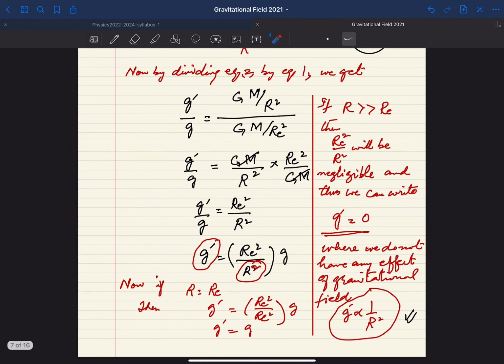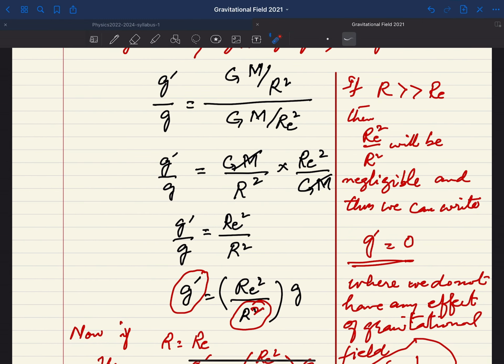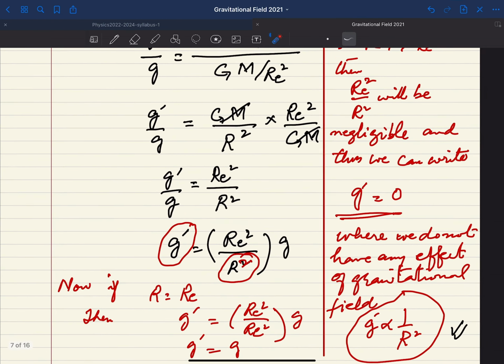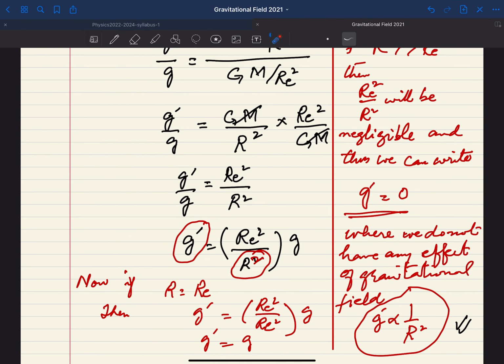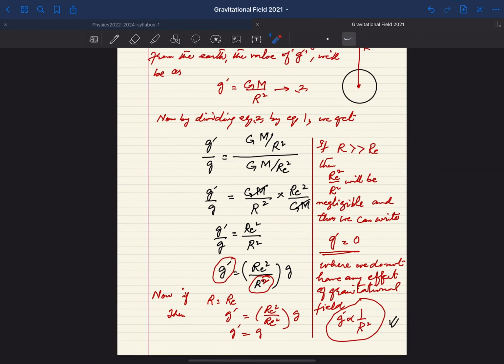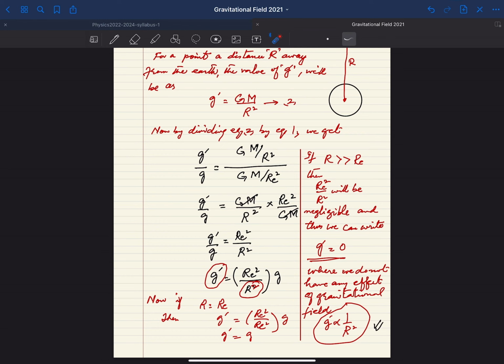So this is the same situation, but when you have a long distance, what will be the situation? You can consider that R E is negligible, then you can simply say that g is equal to 0. So g will be 0 when you are at a very long distance from the surface of the earth, and that will be an infinite point. Remember this thing, that infinite point means where the value of g becomes 0. This is a very, very important thing, where we do not have any effect of the gravitational field. So g dash becomes 0.